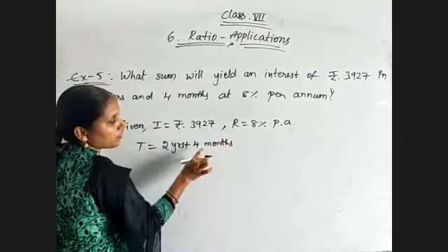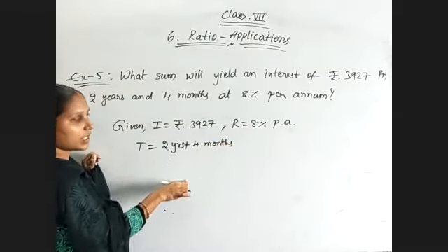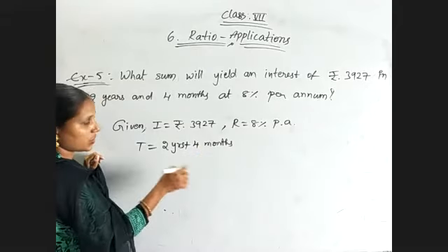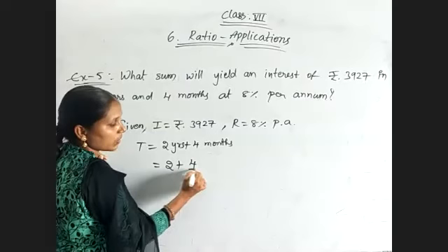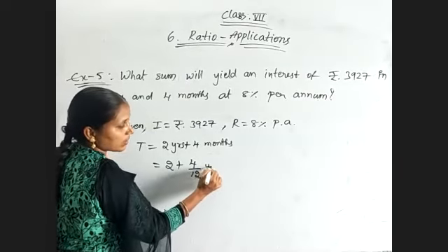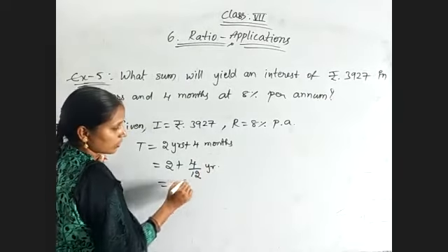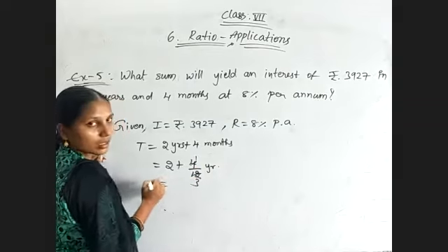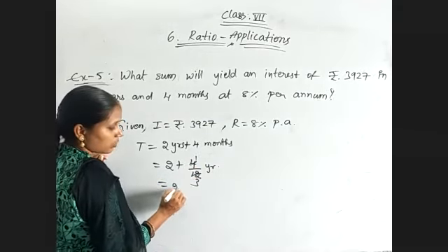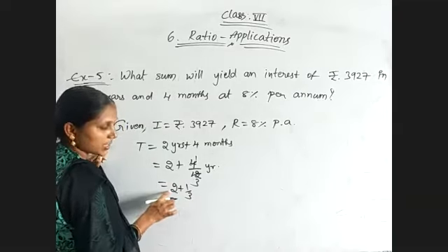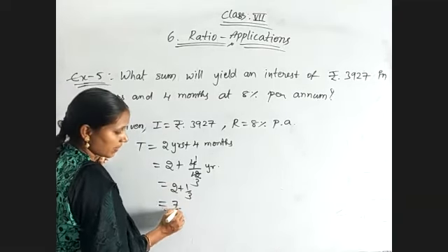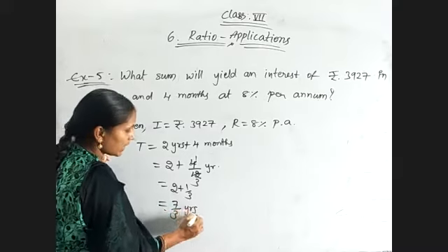But months we need to convert into years by dividing with 12. Just now I have shown you, 1 year equal to 12 months. Therefore, 4 months equal to 4 by 12 years, which will be equal to 1 by 3 years. So 2 plus 1 by 3 years, that is nothing but 3 twos are 6, 6 plus 1, 7. 7 by 3 years will be the time.